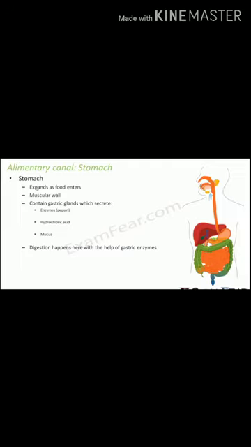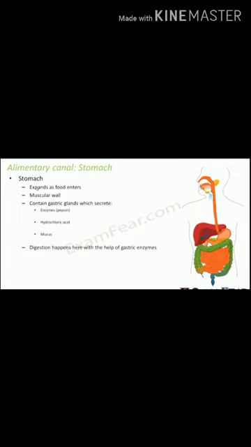The medium will become too acidic and that can give rise to acidity. जिससे हमें acidity हो जाती है. So digestion happens in the stomach with the help of gastric enzymes. So with this we finish our discussion on stomach.